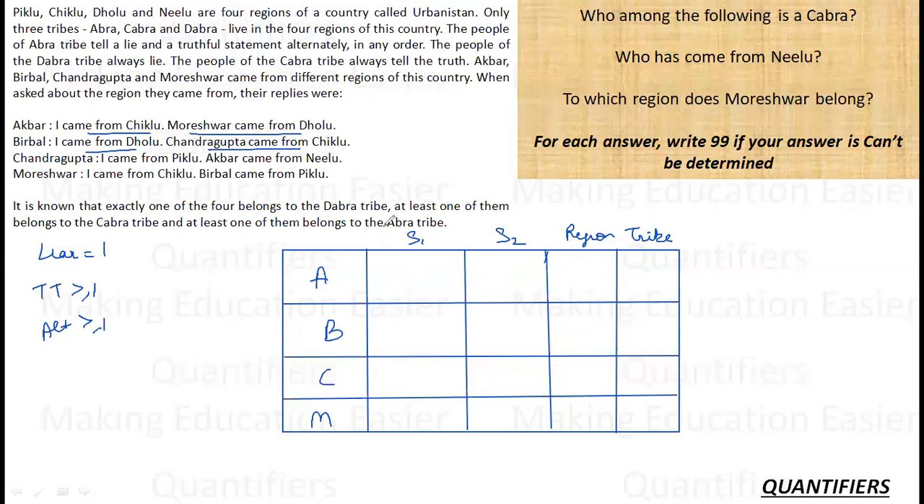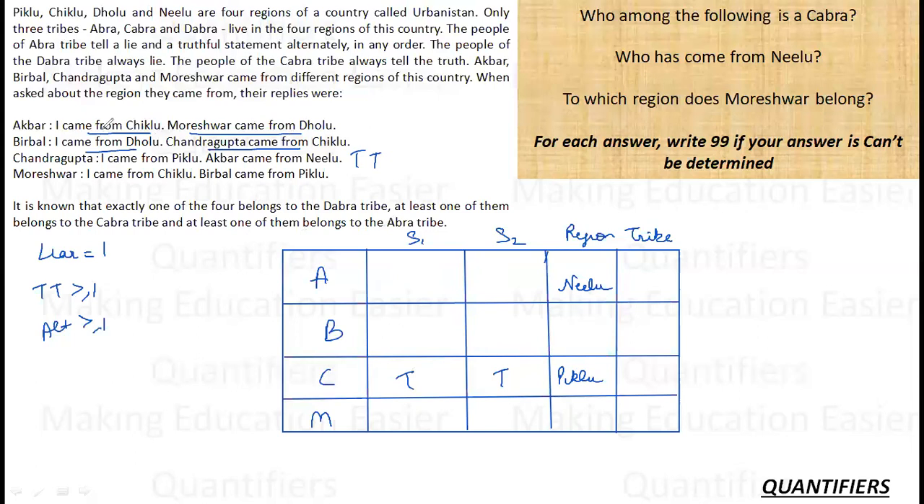Let's talk about C. If Chandragupta came from Piklu, then I am assuming that they are truth tellers. So here I wrote Piklu. And Akbar came from Nilu. So these are both the truth statement.